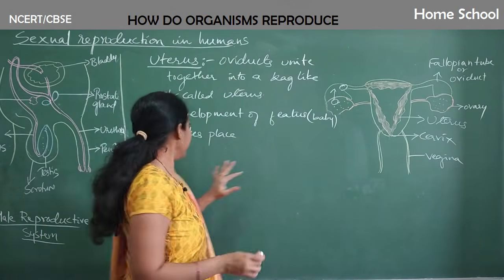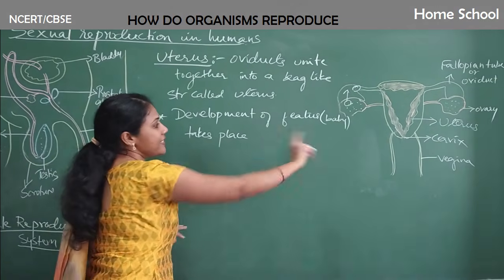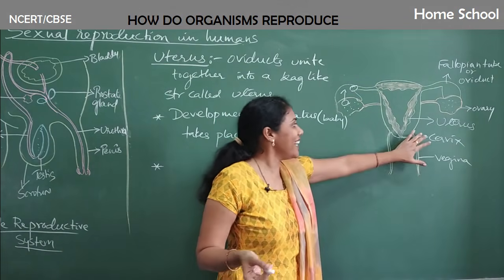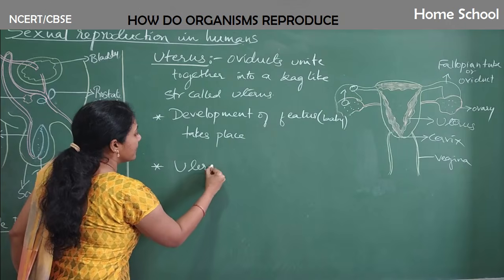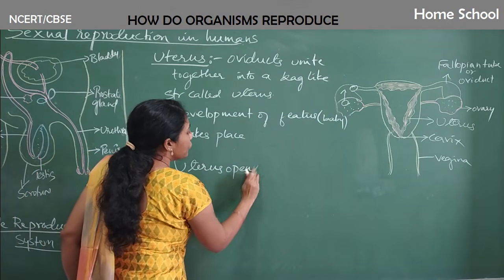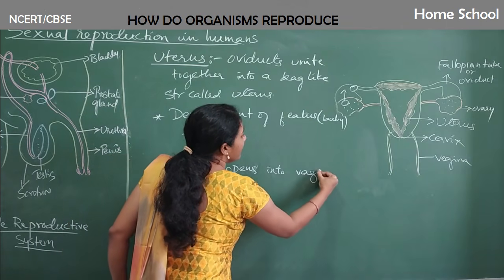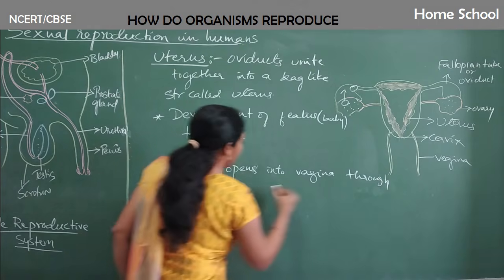Okay, and later cervix and vagina. Nothing much about cervix and vagina. They are just the openings. Okay, so usually uterus opens into vagina through cervix.